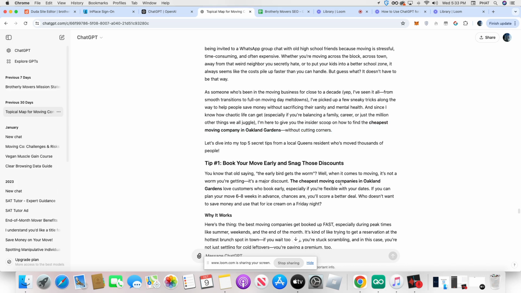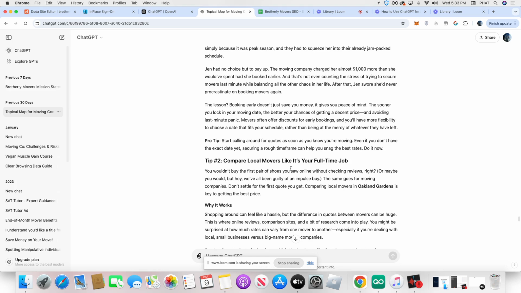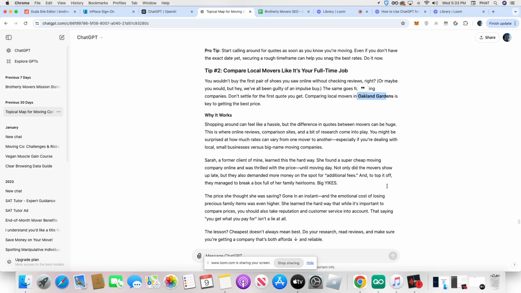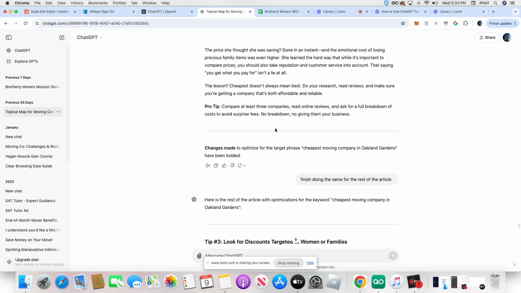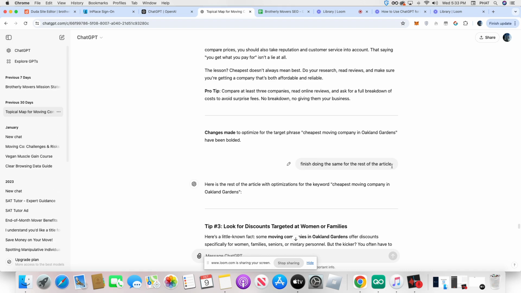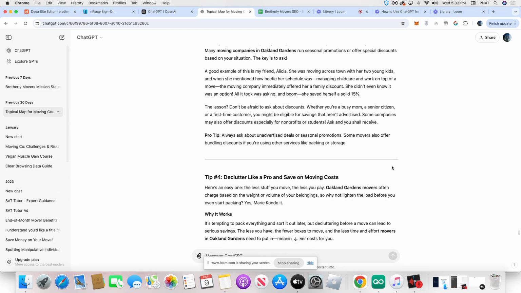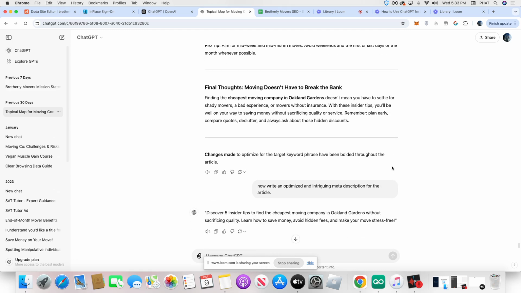You see here, anything that's in bold, it has changed for us. So it's going to put those keyword phrases in the article, and then it kind of stopped here, so you have to ask it to finish doing the same for the rest of the article, and it just does boom, boom, boom, boom, boom, beautiful, and that's it.